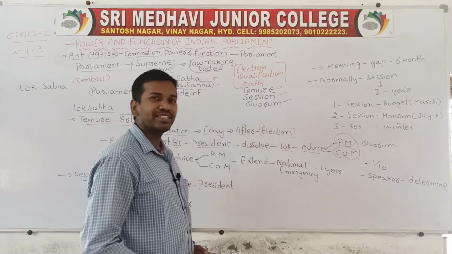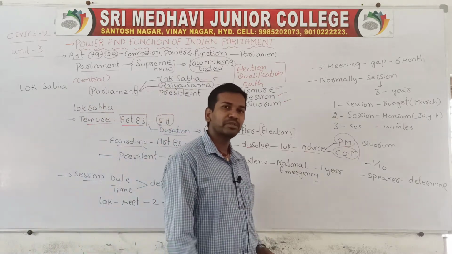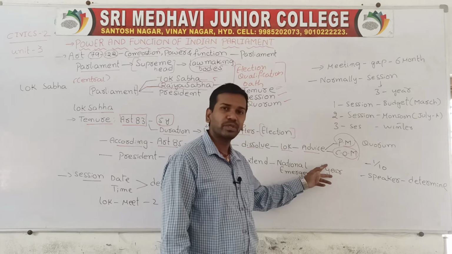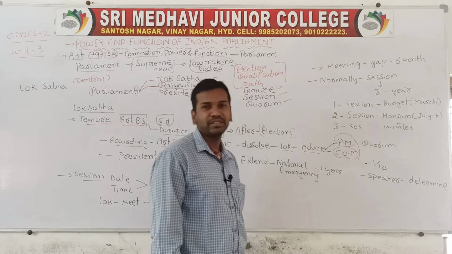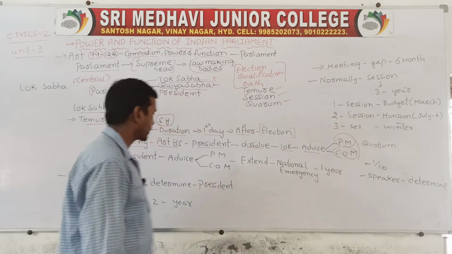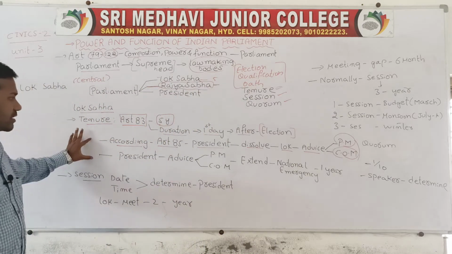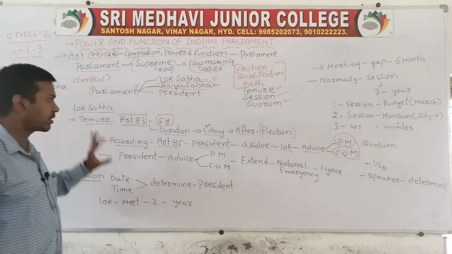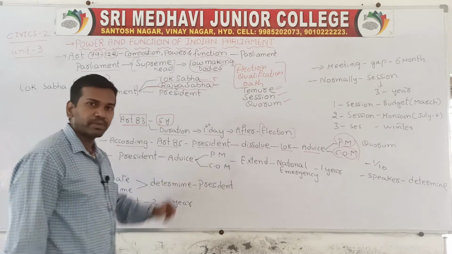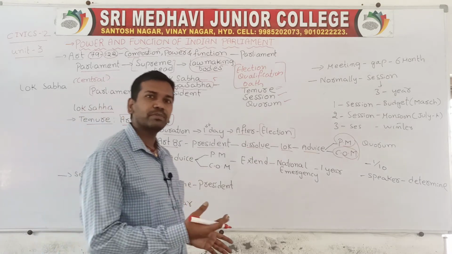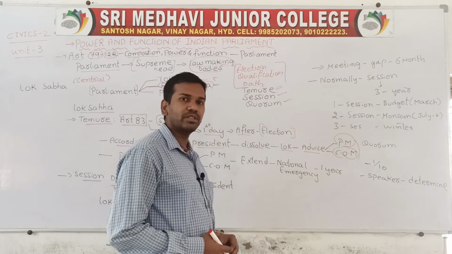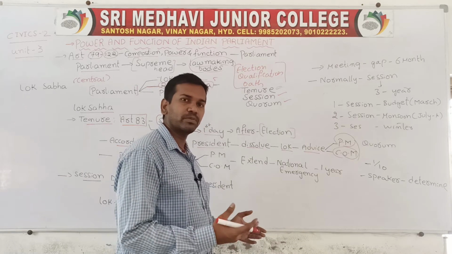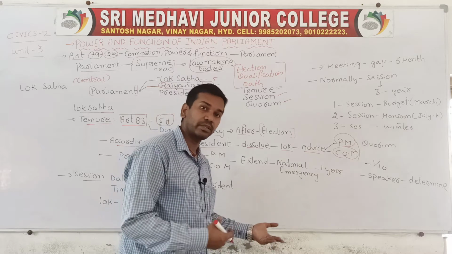Even when the President is extending the term, the maximum he can extend is only 1 year. For more than 1 year, the President cannot extend the term. This is also one point. So here what we have discussed is that according to Article 85, on the advice of the Prime Minister and Council of Ministers, the President can dissolve the Lok Sabha before the expiry of the term.